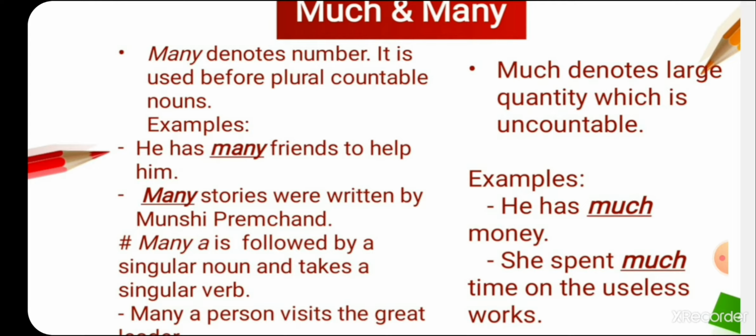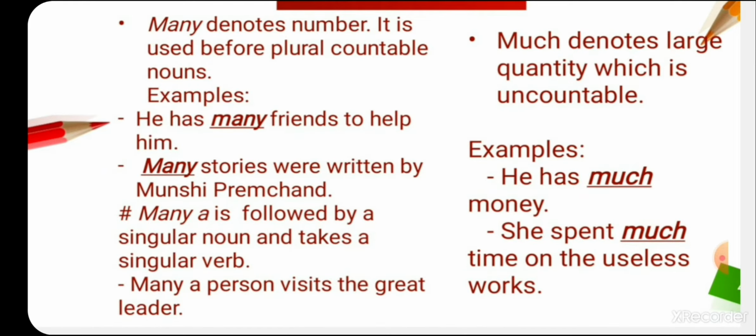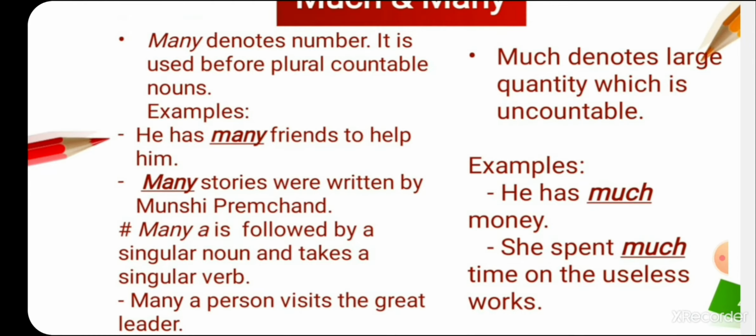Students, many denotes number and it is used before plural countable nouns. For example, he has many friends to help him, and many stories were written by Munshi Premchand. Then students, many a is followed by a singular noun and takes a singular verb. For example, students, many a person visits the great leader.